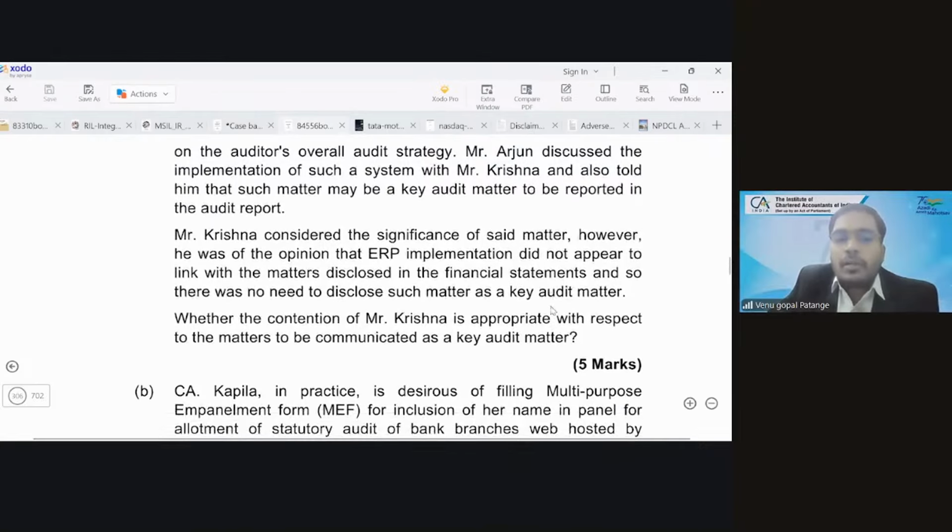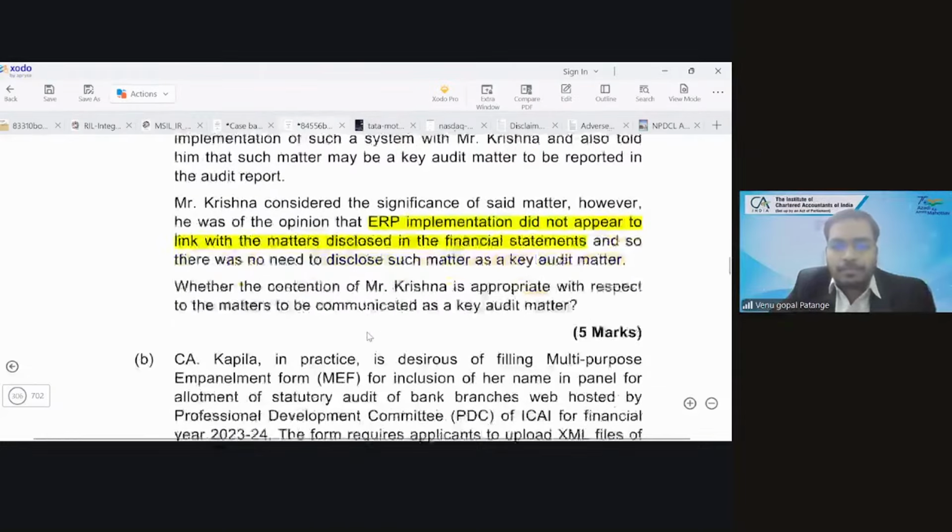So there is a conflict between the engagement partner and the engagement quality review partner. The engagement quality review partner is telling that ERP implementation is a significant matter, so you do it. The engagement partner is telling that this does not appear to link with the matters disclosed in the financial statements. So should we report it as KAM or not?